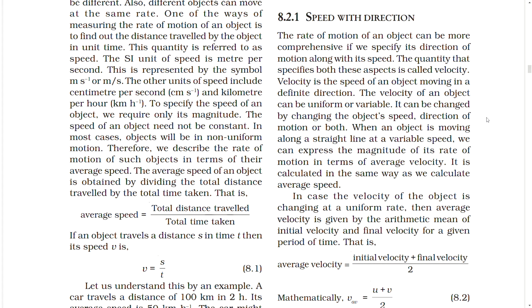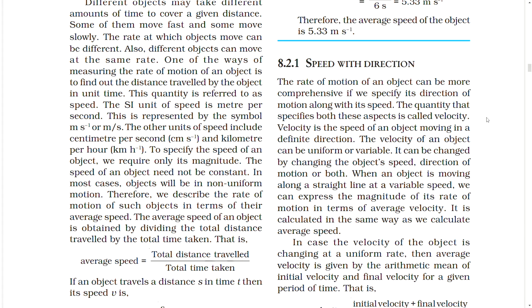8.2.1 Speed with direction. The rate of motion of an object can be more comprehensive if we specify the direction of motion along with its speed. The quantity that specifies both these aspects is called velocity. Velocity is the speed of an object moving in a definite direction. The velocity of an object can be uniform or variable. It can be changed by changing the object's speed, direction of motion, or both.